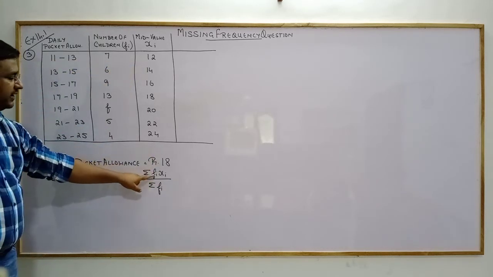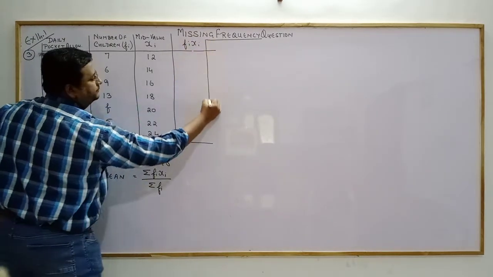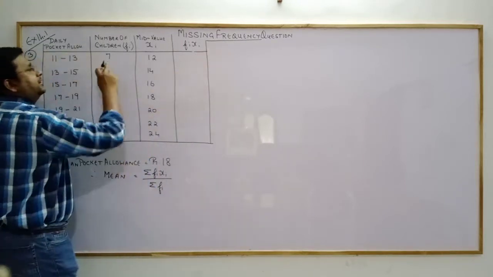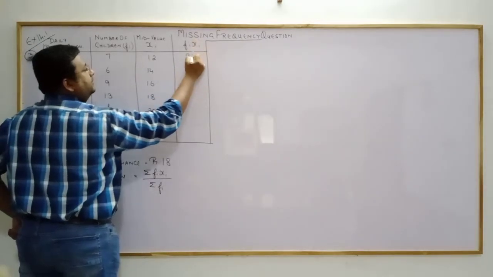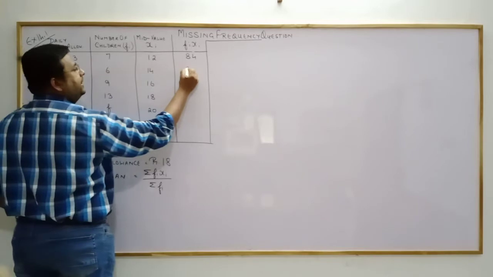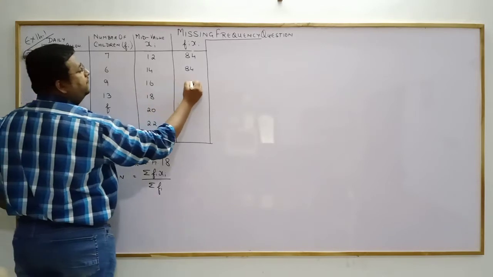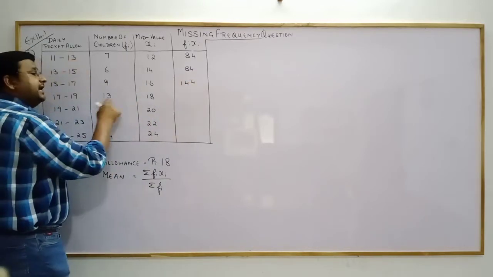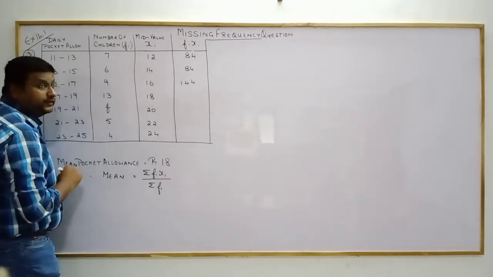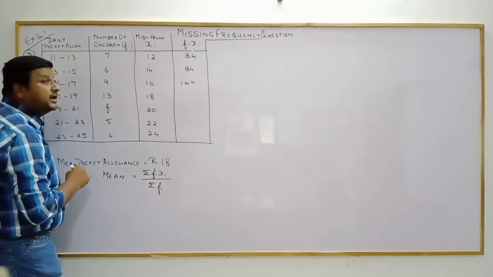So the next column will be fi into xi. All of us know how to multiply. 12 sevens are 84. 6 14s are 84. Fi is there and xi is there. 9 16s are, 9 6s are 54, carry 5, 9 ones are 9 and 5, 14. 13 18s are, you should know the table of 13. 13 8s are, how much?